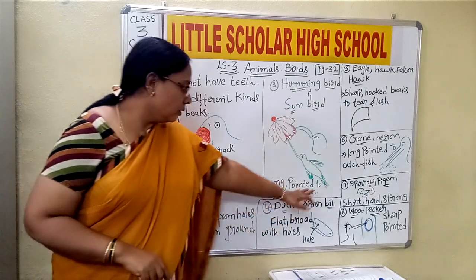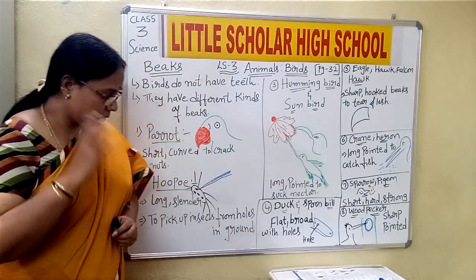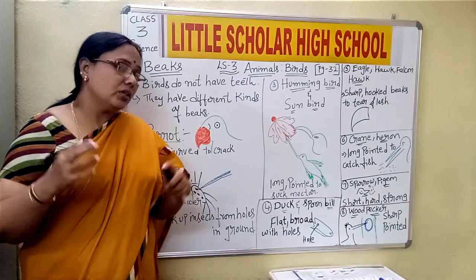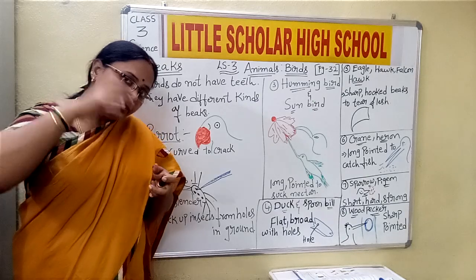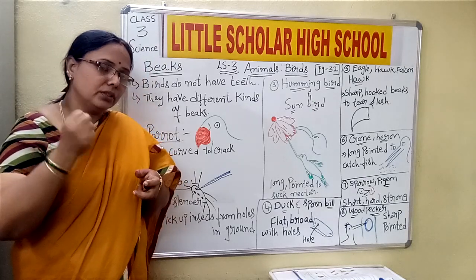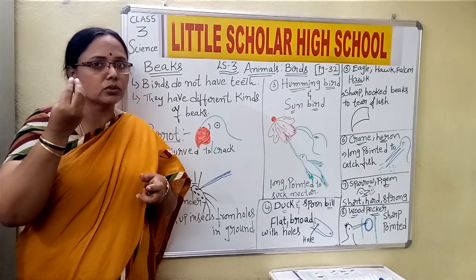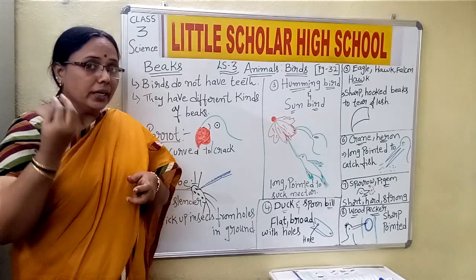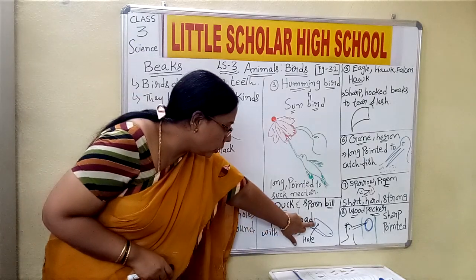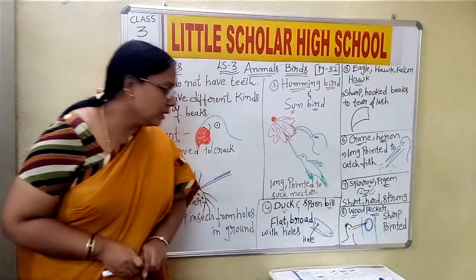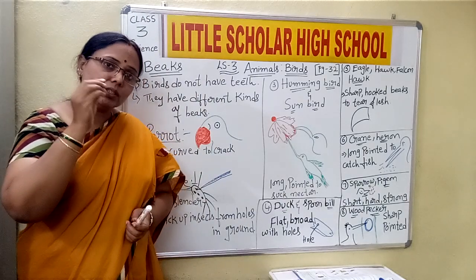And why the duck or spoonbill have this kind of flat and broad beak is because you might have observed a duck taking food from the water, children, where it has to catch some insects or small fishes to eat. And on the beak they have a hole, children. Okay, on the beak they have a hole. And what is the function of this hole?